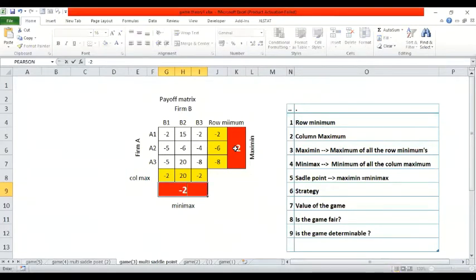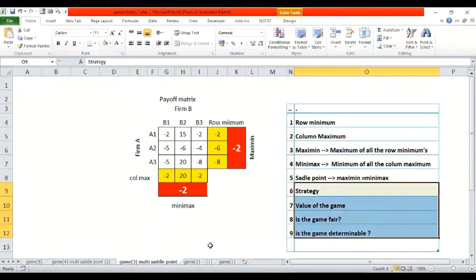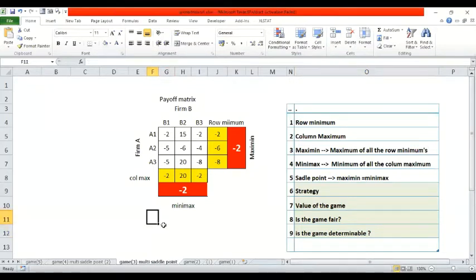Now the situation is very interesting, as Vikram rightly asked in the previous question. Now tell me, what is the saddle point? What is the strategy of this particular game all about? A1 and B1 is the saddle point, sir. A1 for firm A and B1 for firm B. A1 and B3 also can come, sir.